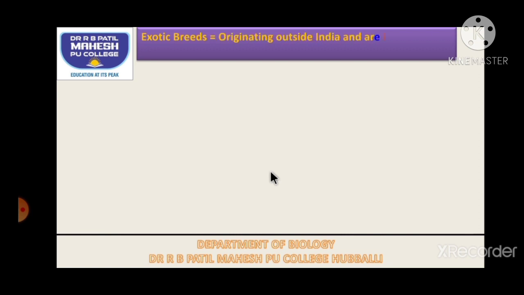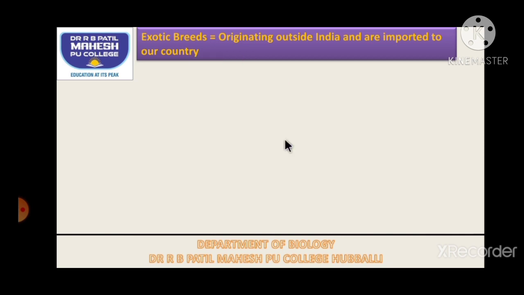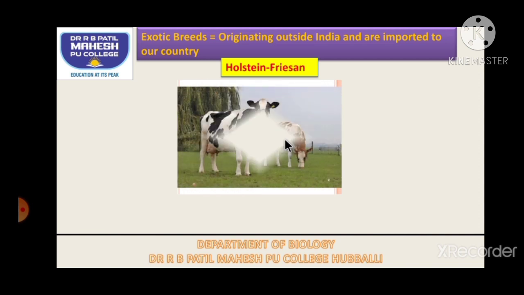Now, let us try to understand exotic breeds. Exotic breeds originated outside India in other countries and are imported to our country for our benefit. Let's see a few examples. The first example is Red Dane from Denmark. The second one is Holstein Friesian.